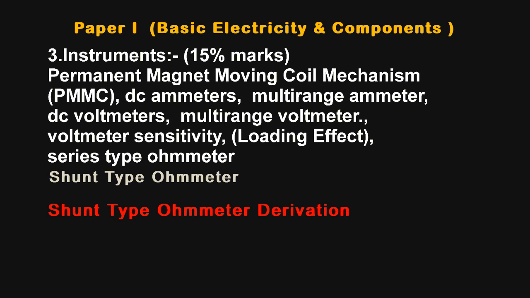Then this same PMMC meter is converted to measure resistances, and the device is called an ohm meter. There are 2 types of ohm meters, series type ohm meter and shunt type ohm meter. The omitted part is the shunt type ohm meter derivation. So this was about the third chapter, that is instruments.